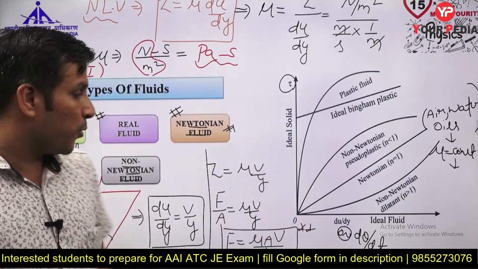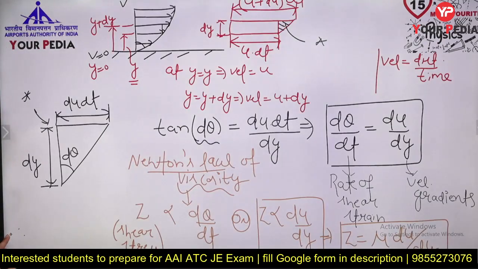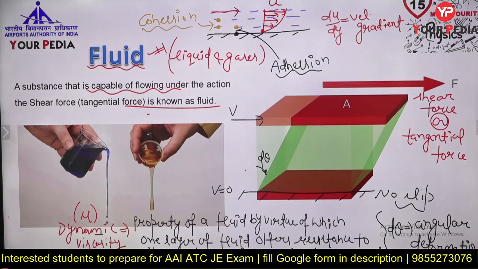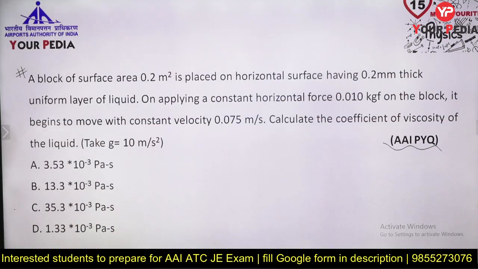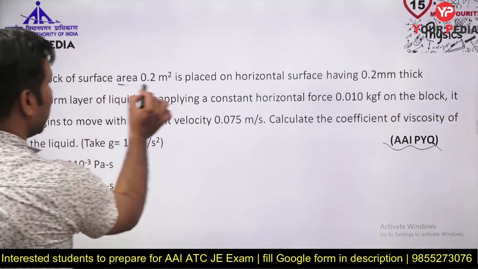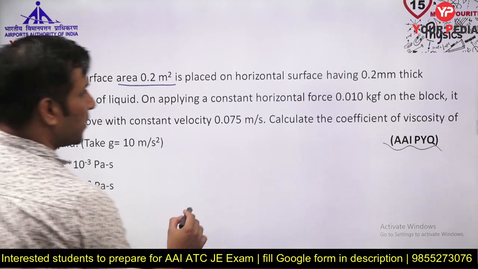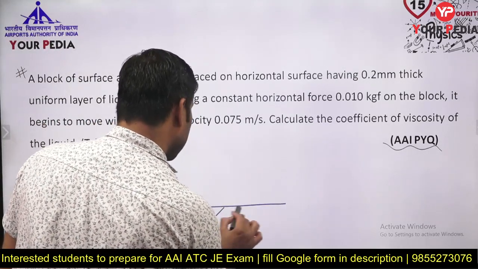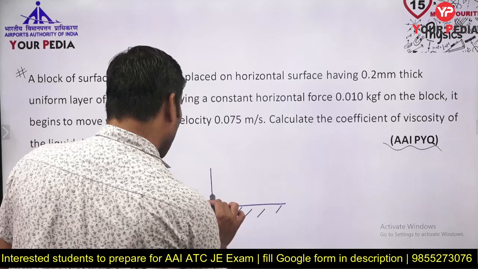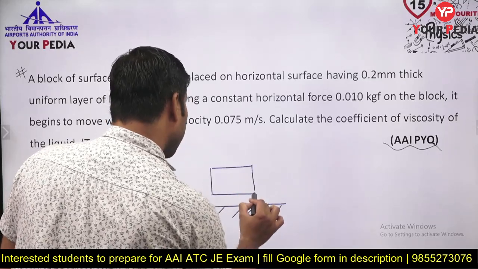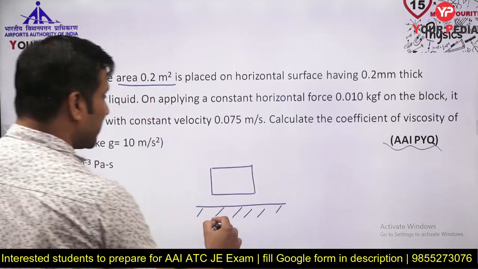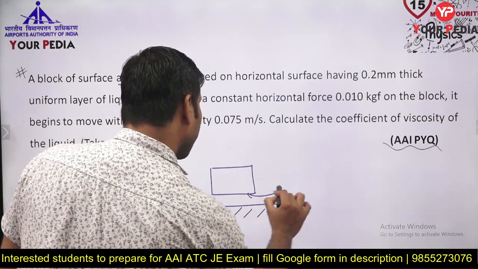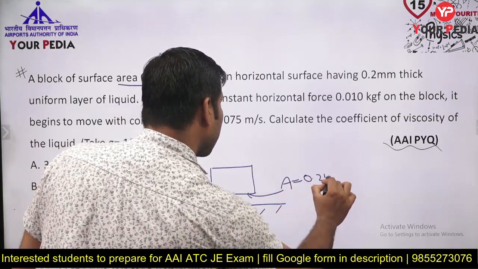Now let us move to the problems. So let us solve this particular problem. First, there is a block of surface area placed on a horizontal surface. This is a block placed on a horizontal surface. This block has a surface area of 0.2 meter square.